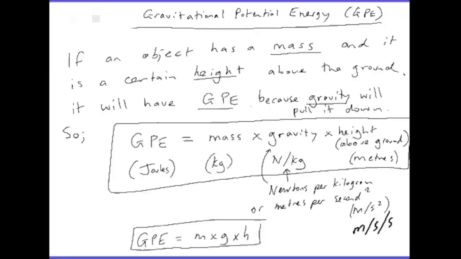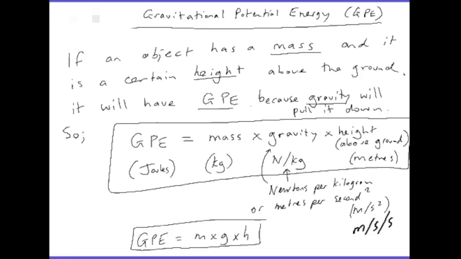To work out gravitational potential energy, if an object has a mass and it's a certain height above the ground, it will have gravitational potential energy because gravity has the potential to pull it back down to Earth, and it would release energy as it does that. To work out gravitational potential energy, you take the mass of the object times by the gravitational strength on the planet that you're on and multiply it by the height. So we say gravitational potential energy is mgh. Mass times by gravity times by height.